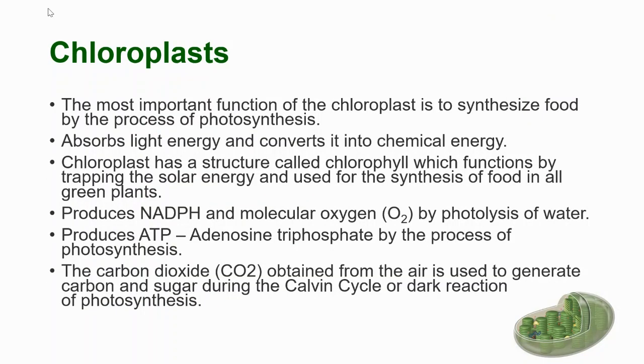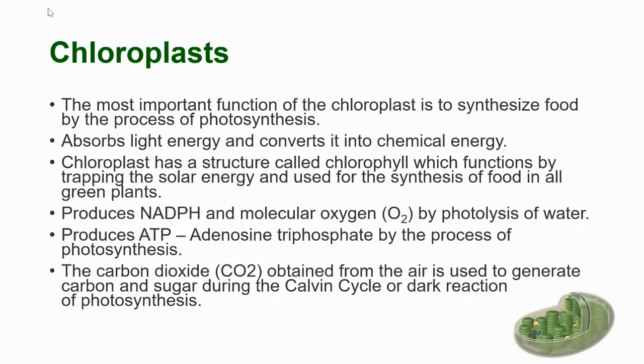The previous ones are part of both plant cell and animal cell, but the next one is only present in plant cell, that is chloroplast. The most important function of the chloroplast is to synthesize food by the process of photosynthesis, absorbing light energy and converting it into chemical energy.